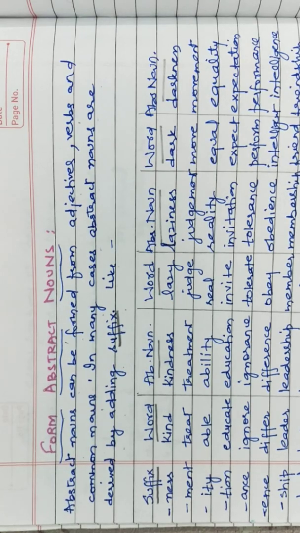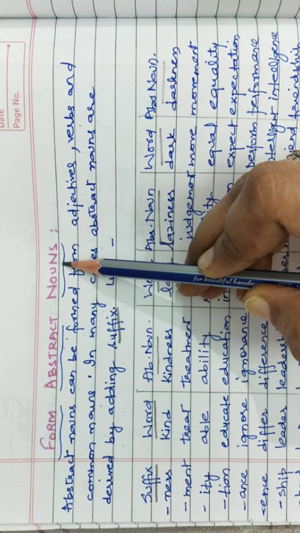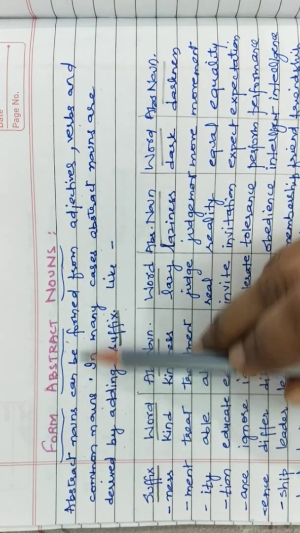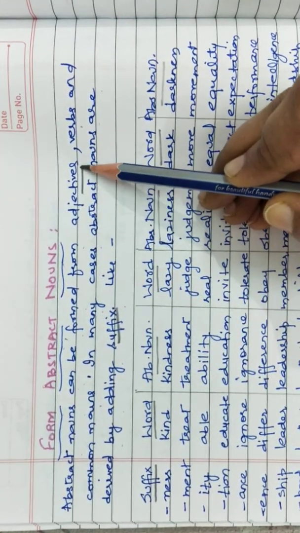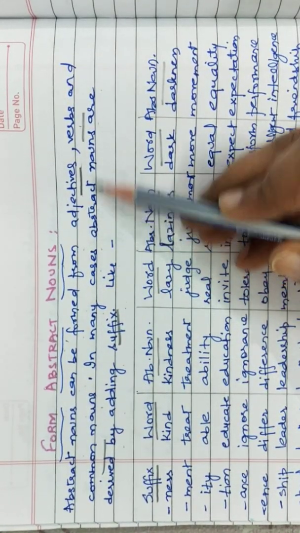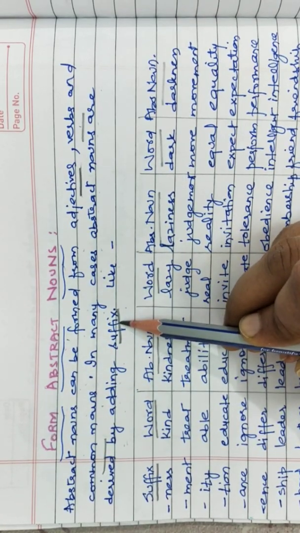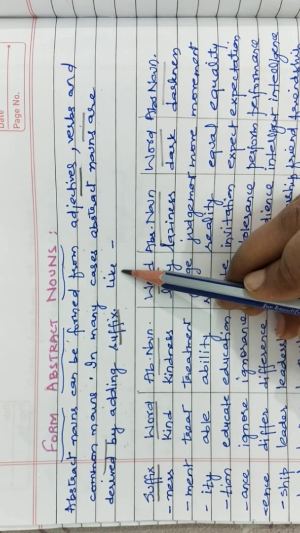Now let us move on to the next concept of our chapter, that is forming of abstract nouns. A word will be given to you and you will have to form an abstract noun using that word. Abstract nouns can be formed from adjectives, verbs and common nouns. In many cases, abstract nouns are derived by adding a suffix. A suffix is something which is added at the end of a word.